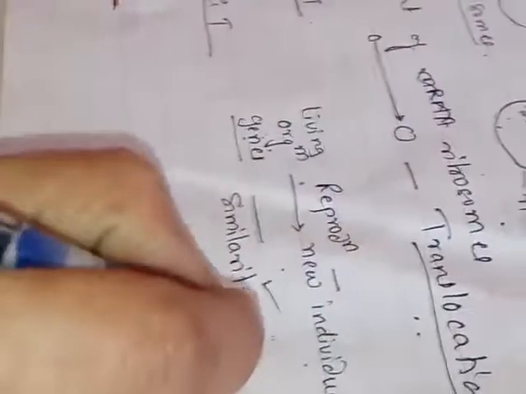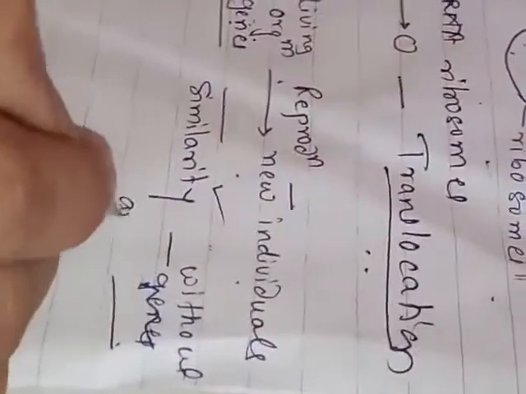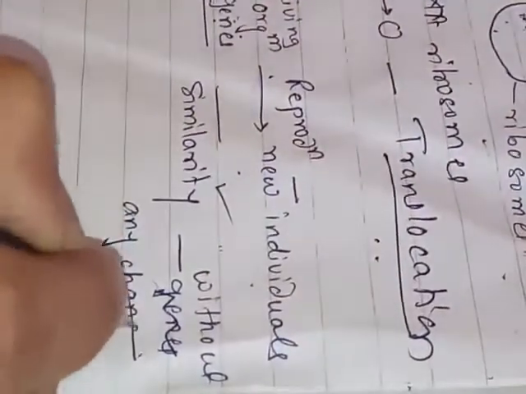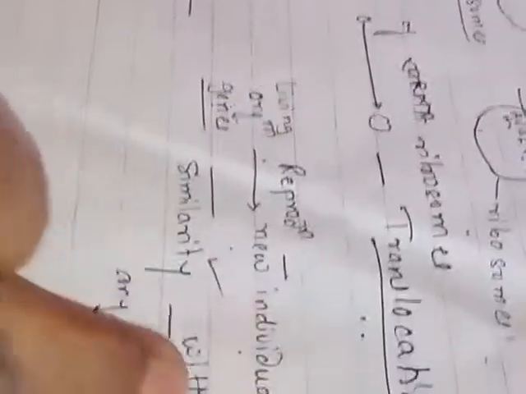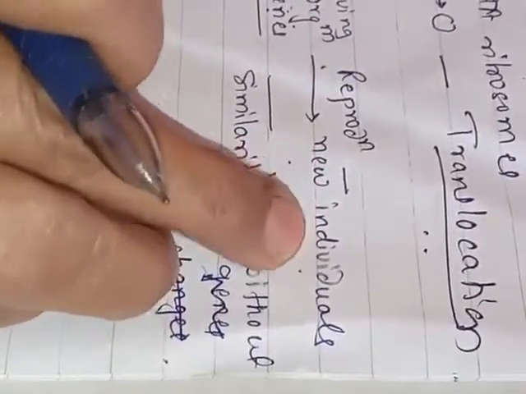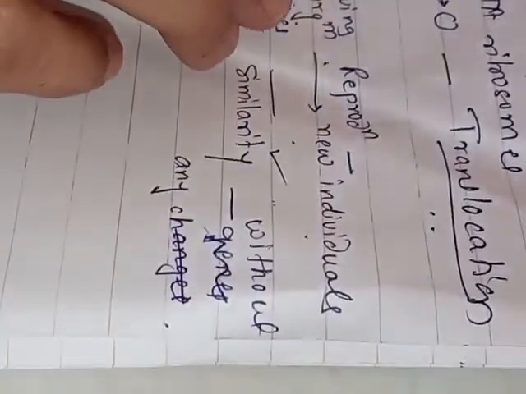These genes which are transmitted to the next generation are transmitted without any change. So the new individual shows similarity with the parent.